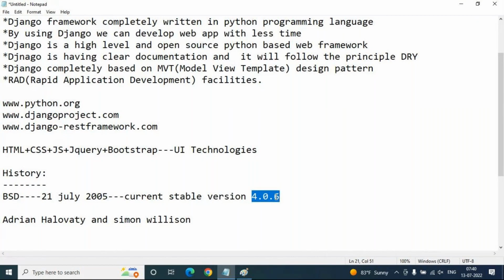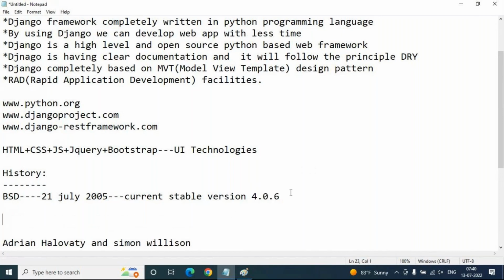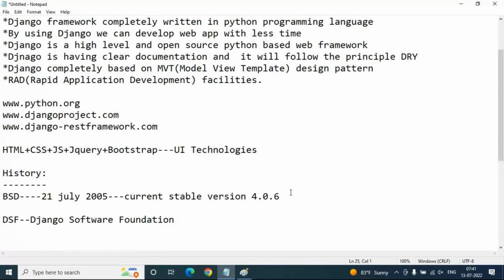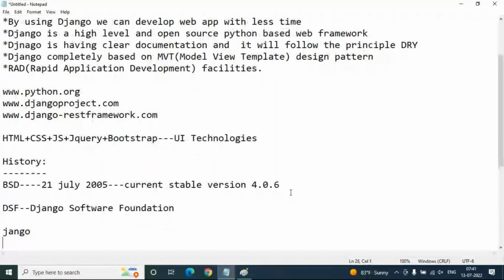And Django software is completely maintained by the DSF right now. DSF means Django Software Foundation. Django is pronounced Django also; the D is silent.